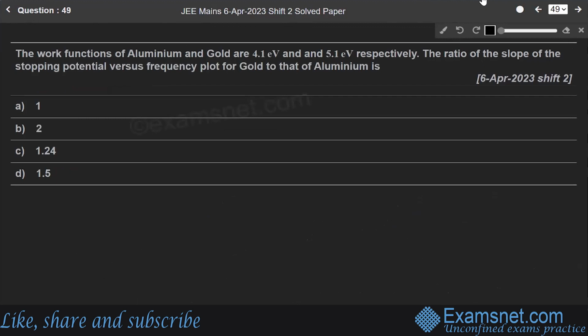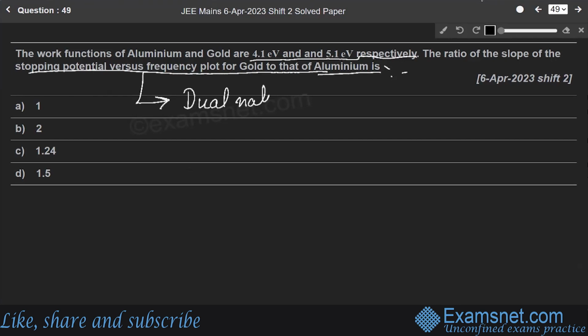Question number 49. According to this question, the work functions of aluminium and gold are 4.1 electron volt and 5.1 electron volt respectively. The ratio of the slope of stopping potential versus frequency plot for gold to that of aluminium is? First of all, student, this question is directly from the chapter Dual Nature of Matter and Radiation, from the topic of photoelectric effect. You know what is photoelectric effect?